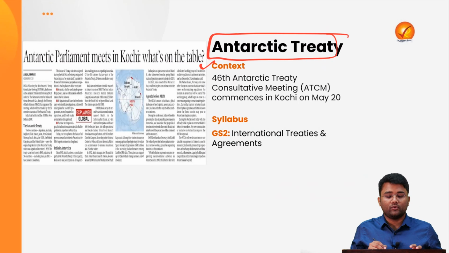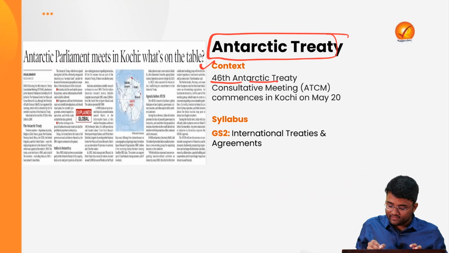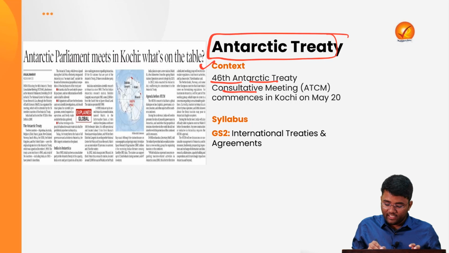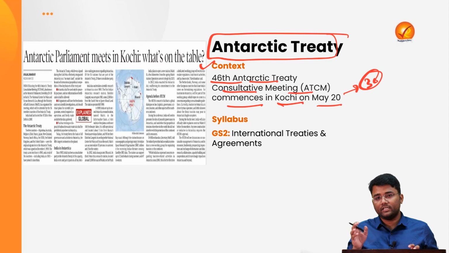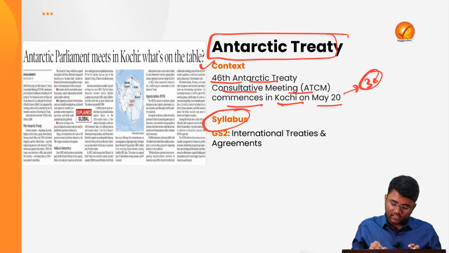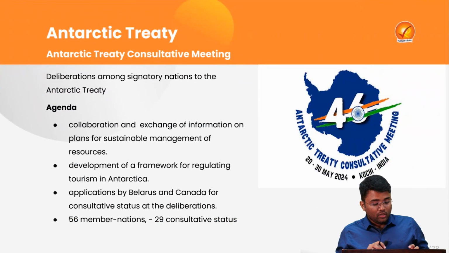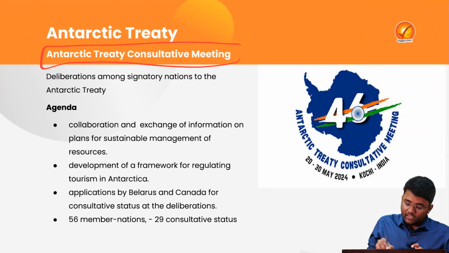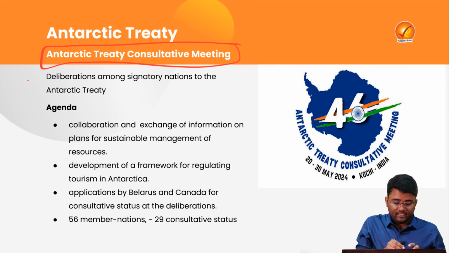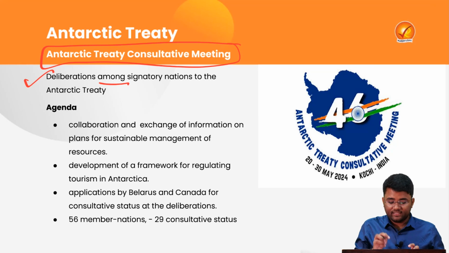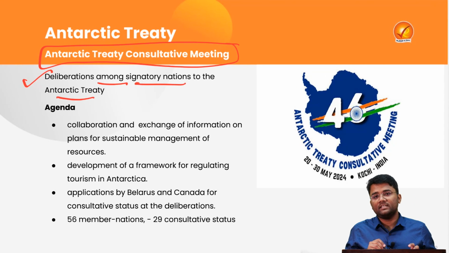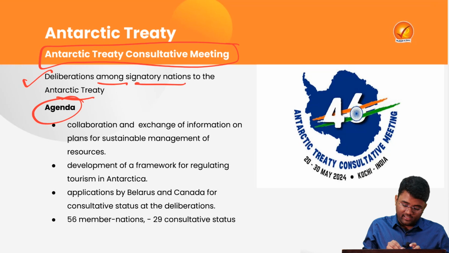The context of this topic is that the 46th Antarctic Treaty Consultative Meeting commenced in Kochi on May 20, and will continue till May 30. This will continue for 10 days. The syllabus to which this topic pertains is GS2, International Treaties and Agreements. So what is this meeting all about? Here there are deliberations between the signatory nations to the Antarctic Treaty. And what is their main agenda?